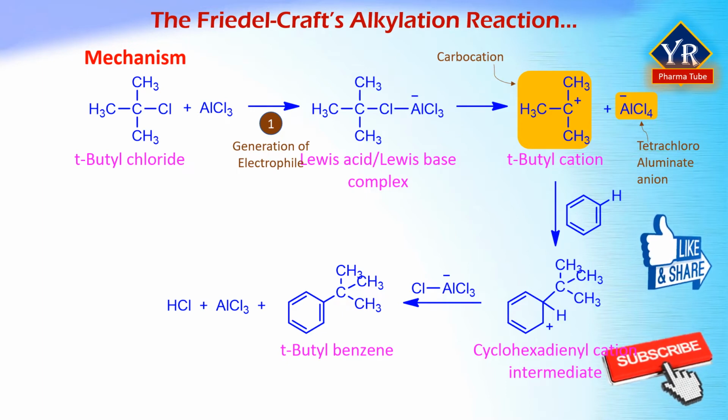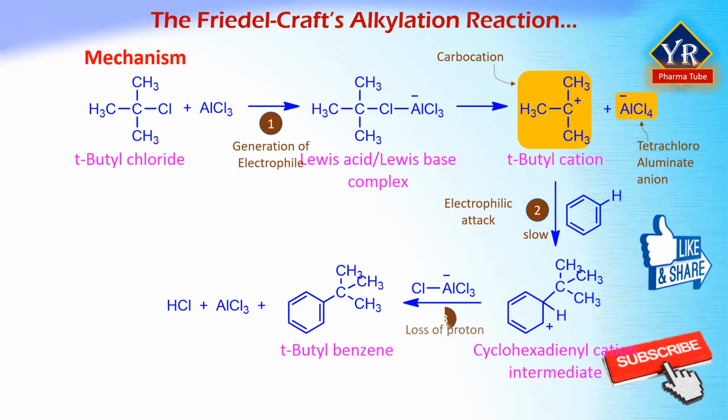The second step is electrophilic attack, which forms a sigma complex. Reaction of the carbocation, that is the Lewis acid-base complex, which is a strong electrophile, with the pi electrons of the benzene, which is a weak nucleophile, gives a resonance stabilized cation intermediate known as cyclohexadienyl cation intermediate.